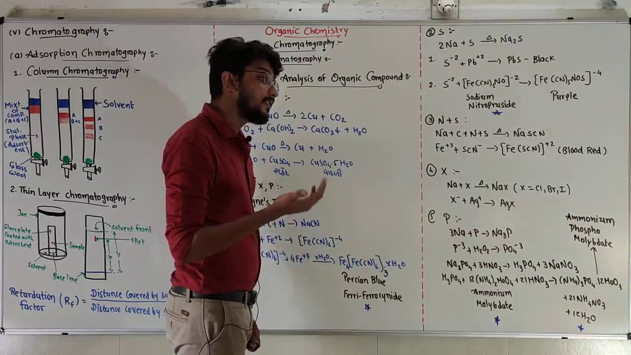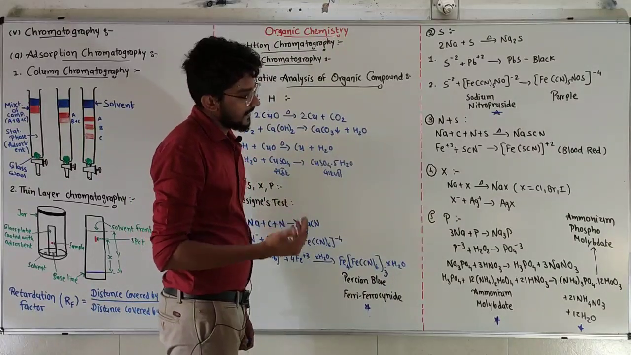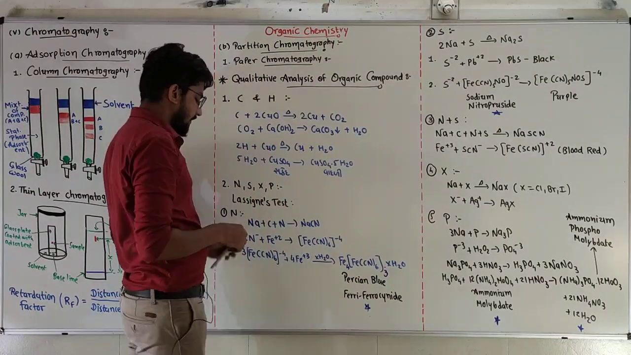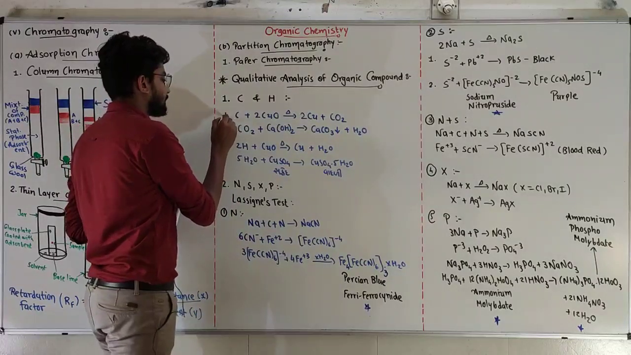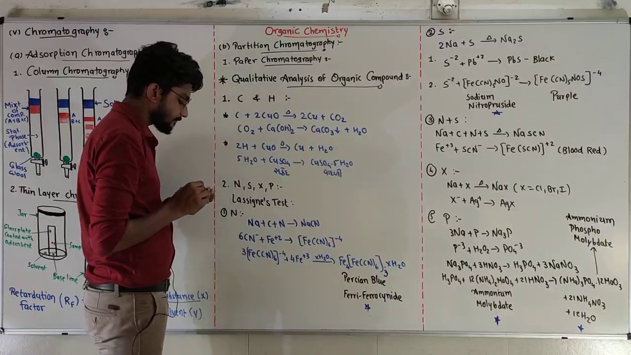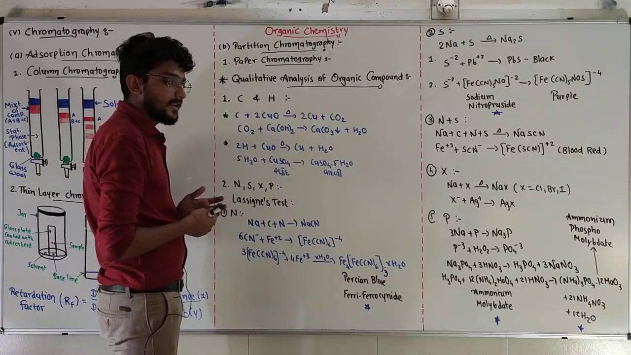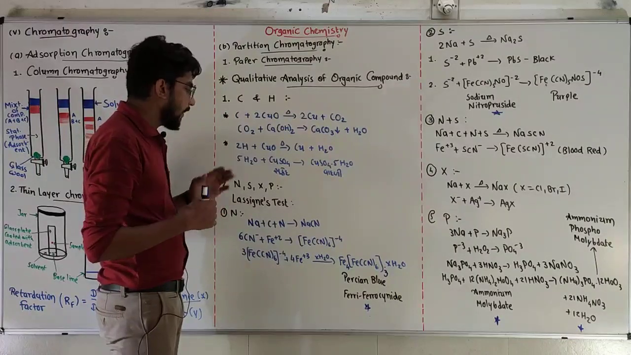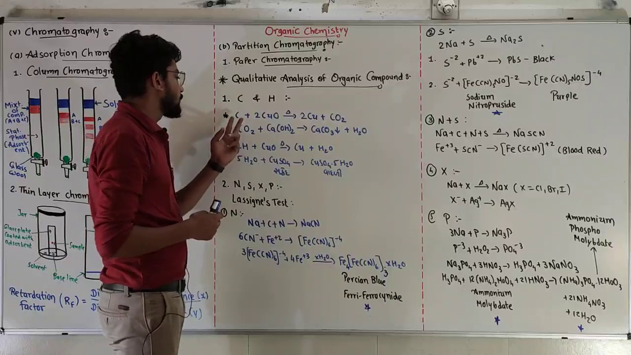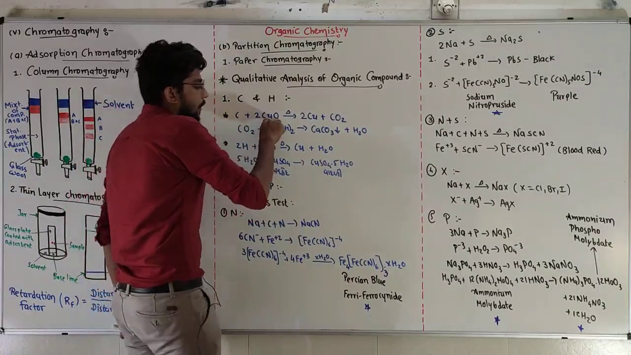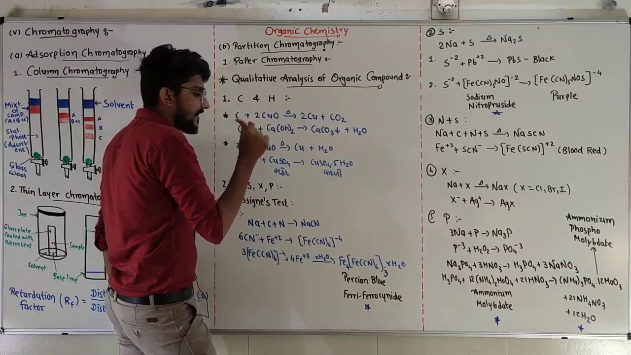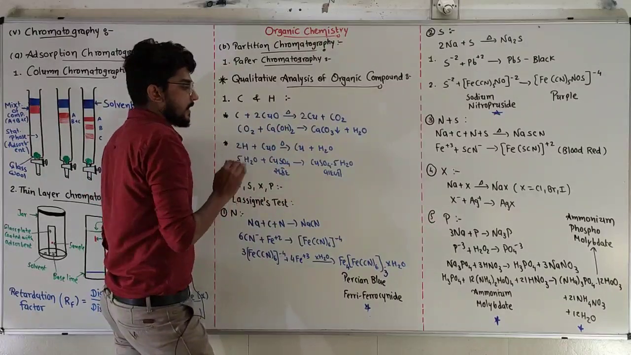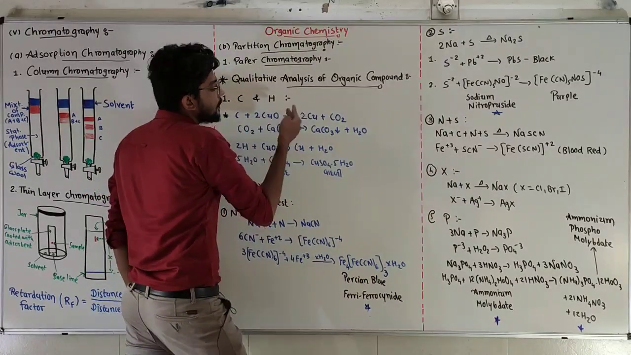But what if we want to do that test? There is a test available for carbon and hydrogen separately. First the test for carbon, and then the test for hydrogen. Simultaneously, it is happening together, because whenever we test for carbon, we are already testing for hydrogen also. So when we add cupric oxide into our organic compound and we heat it, cupric oxide will be reduced to copper.